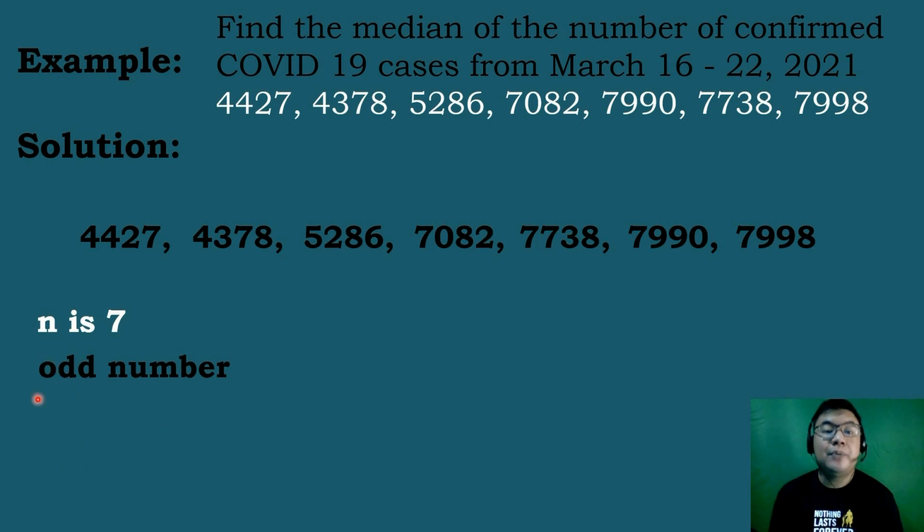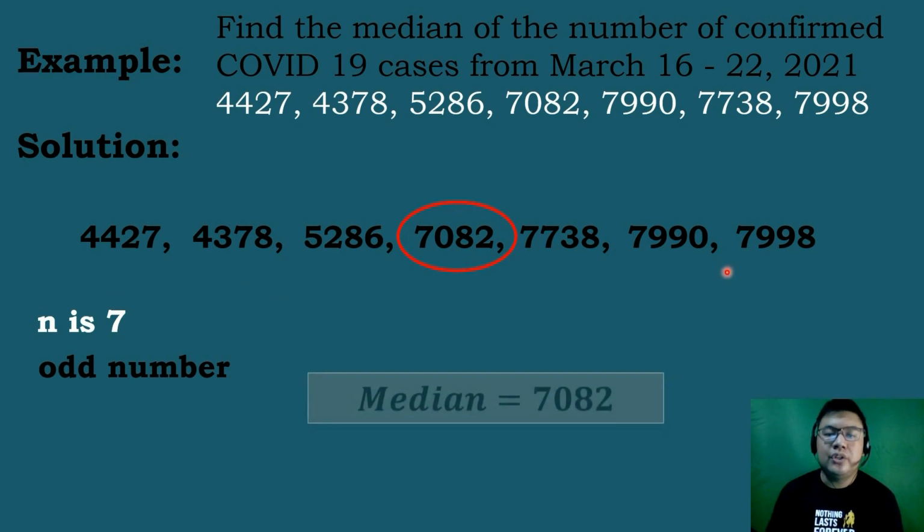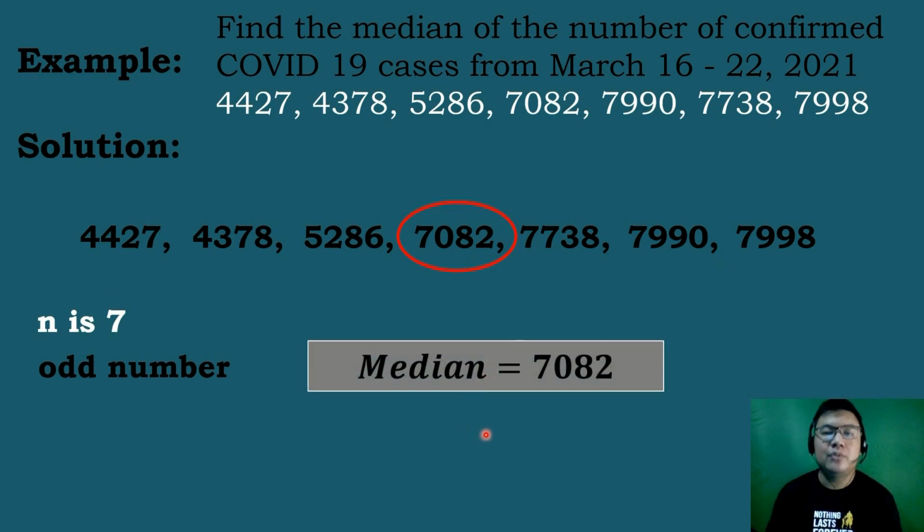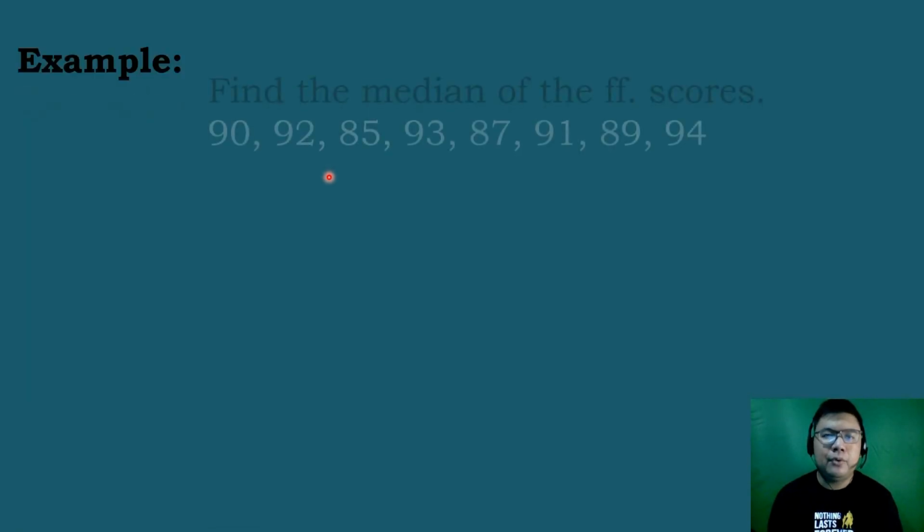If the total frequency is an odd number, there is only one middle value. So let's locate the middle value of this given set of data. So the middle value here is 7,082. So therefore, the median will be equal to 7,082. Let's solve our next example.